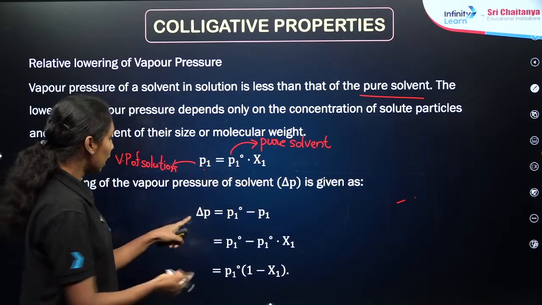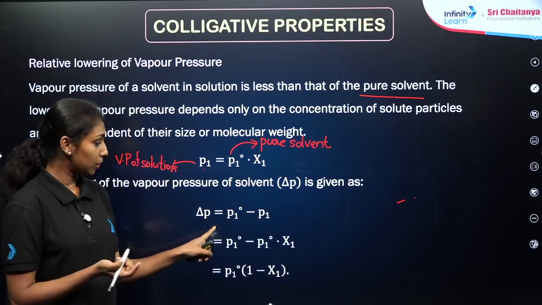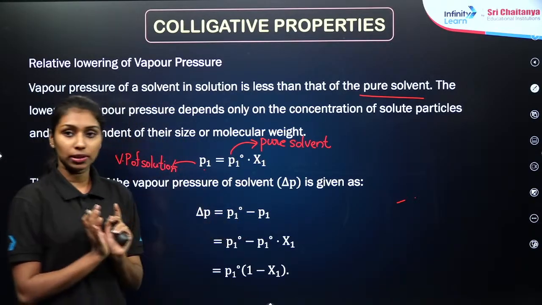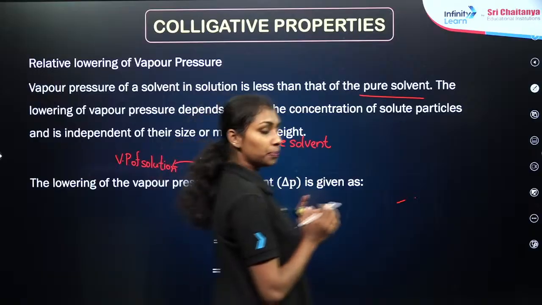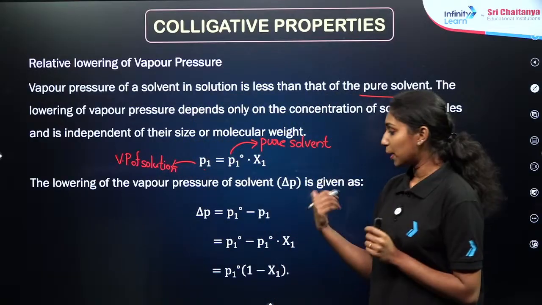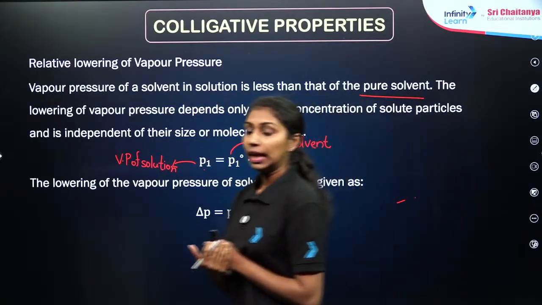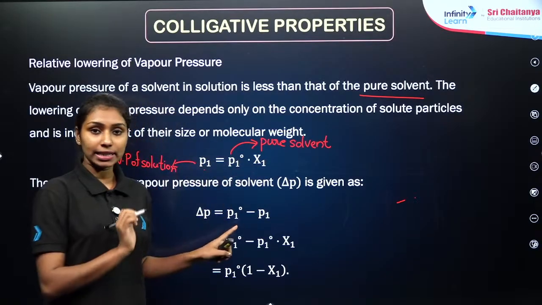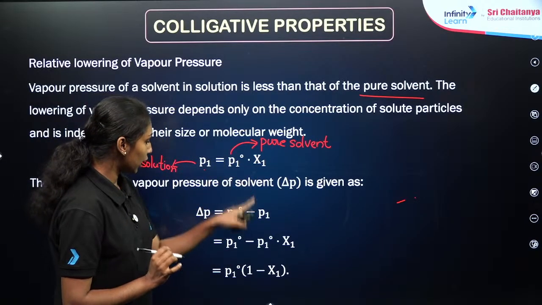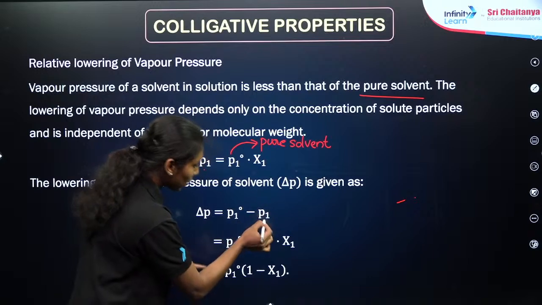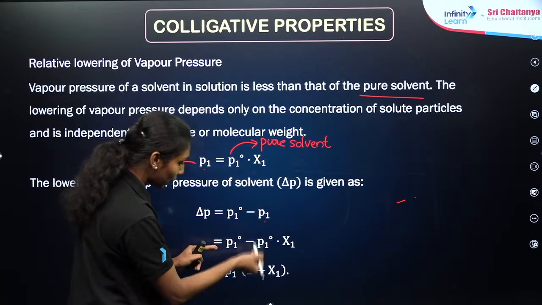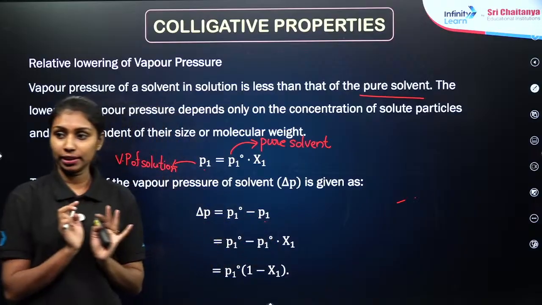So ΔP, the change in pressure, is equal to P1°, the vapor pressure of pure solvent, minus P1, the vapor pressure of solution. Then we know that P1 is equal to P1° into χ1, so instead of P1, I am taking this equation here. What I am getting is P1° minus P1° into χ1. Is the thing clear till now?